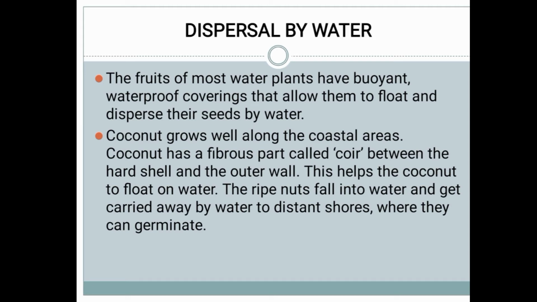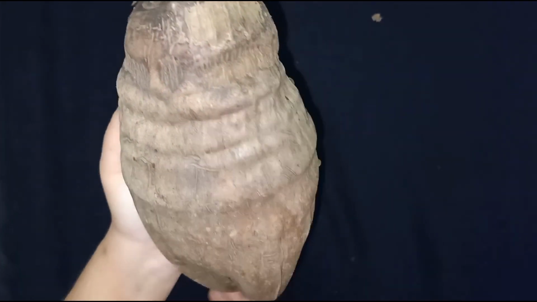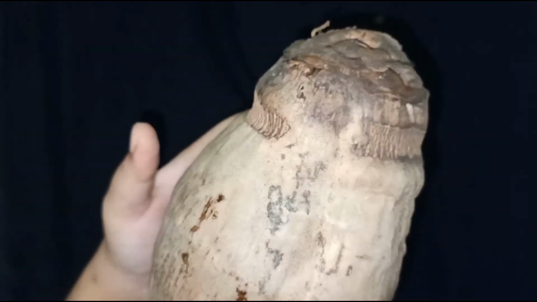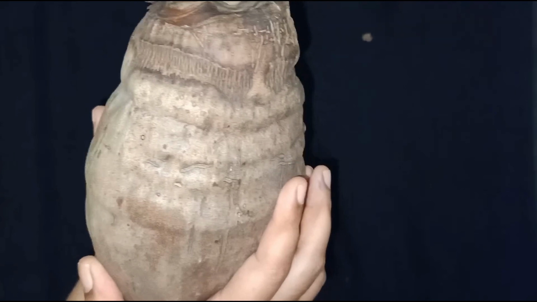So for dispersal by water, the seed should be buoyant, have a waterproof covering, and have the ability to float in the water. The example is the coconut tree. Coconut is the best example for dispersion by water.